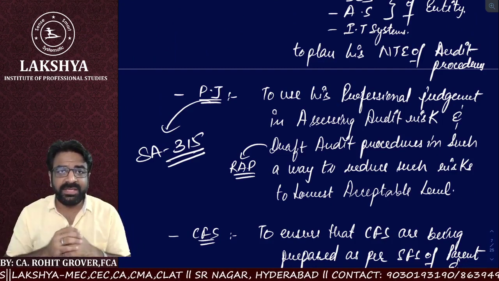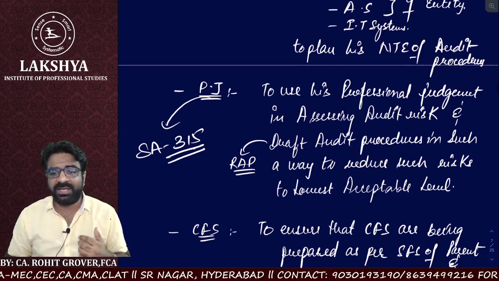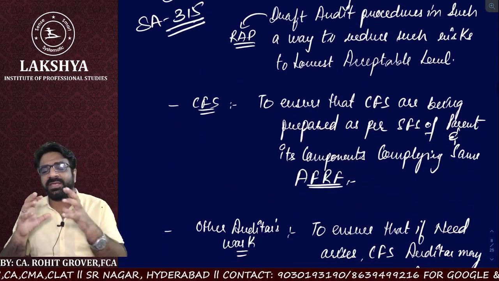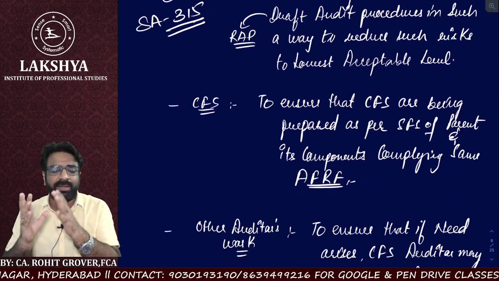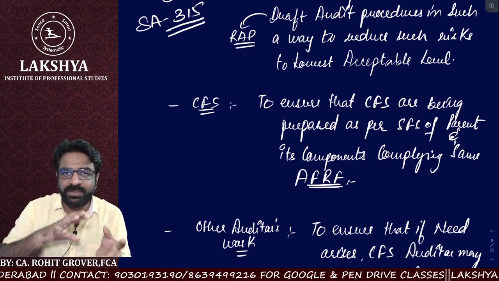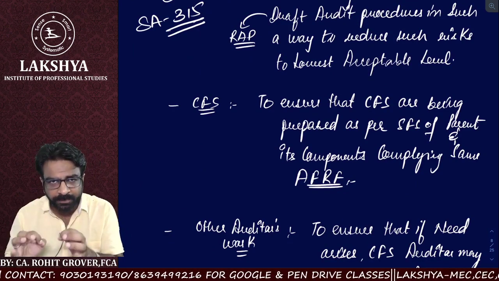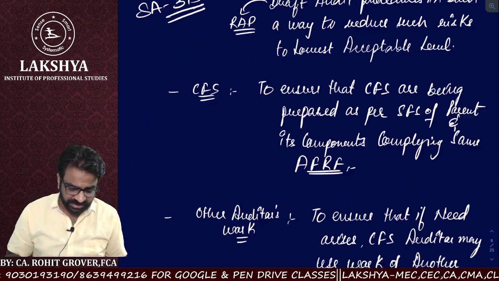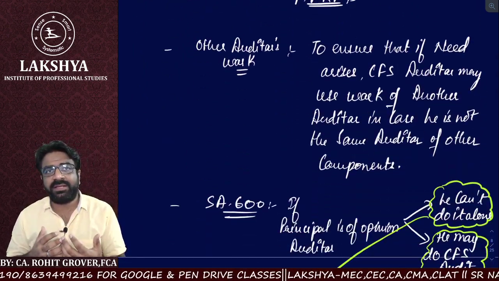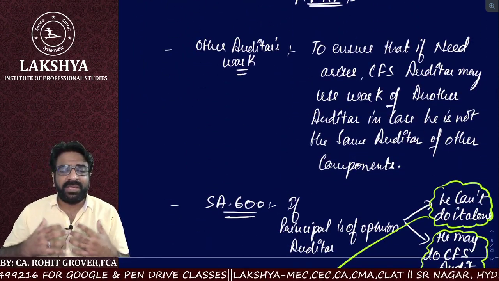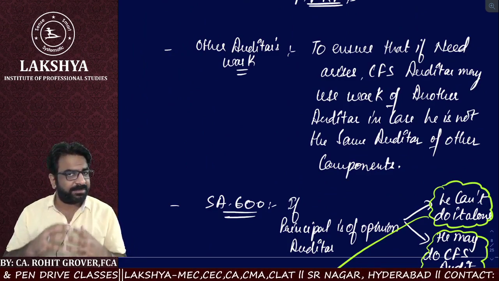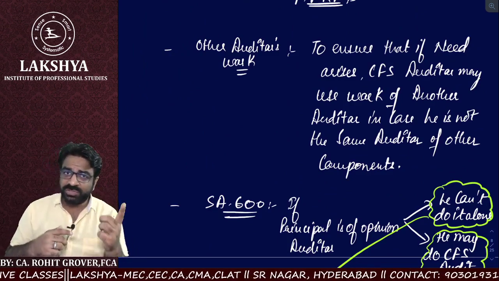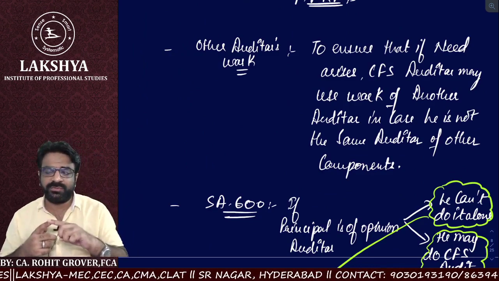After that, in the CFS audit, we also have to understand as an auditor that the same applicable financial reporting framework which is applicable to your standalone financial statements is also applicable to your consolidated financial statement. Then we also have to think that if the parent auditor is not the auditor of the component, then the parent auditor sometimes has to make a choice whether to use the work of the component or not to use the work of a component.